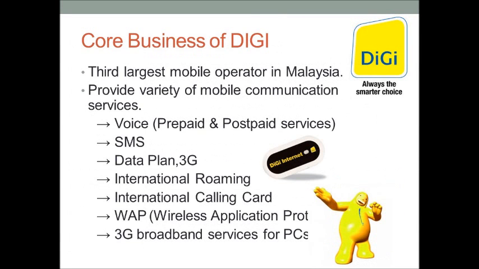Digi is the third largest mobile operator in Malaysia, and it provides a variety of mobile communication services, such as voice, which include prepaid and postpaid services, SMS, data plans, international roaming, international calling cards, WAP, which is also known as Wireless Application Protocol, and last but not least, in March 2009, Digi launched 3G broadband services.